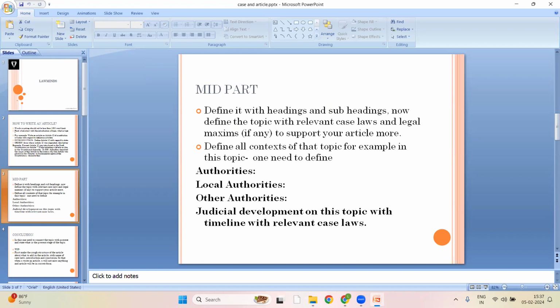You have to define all of it, like history, and explain each and everything, like right to life. You have to define all the topics you get while writing the article in all contexts. Like in this example, Article 12, you have to explain authorities, local authority, and other judicial developments on this topic with a timeline and relevant cases.